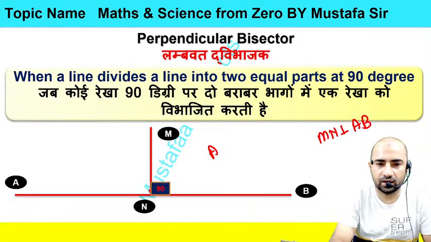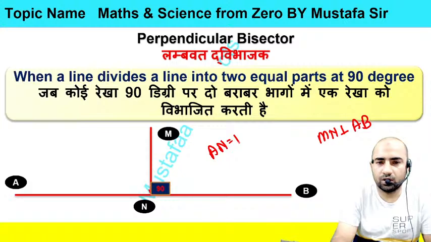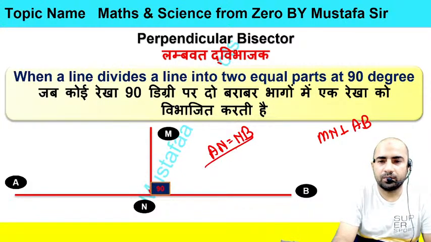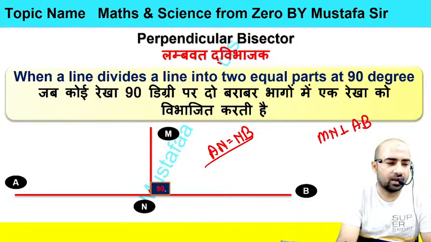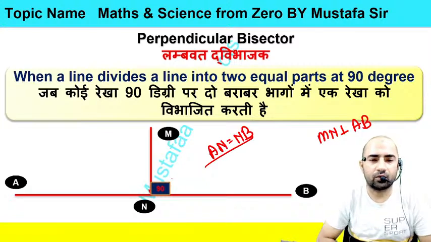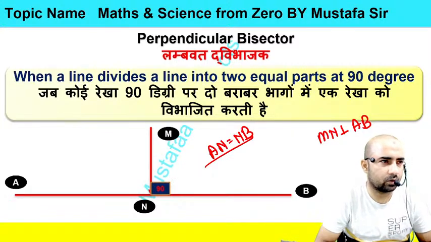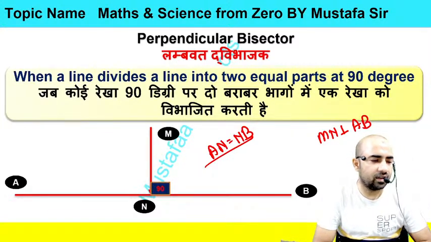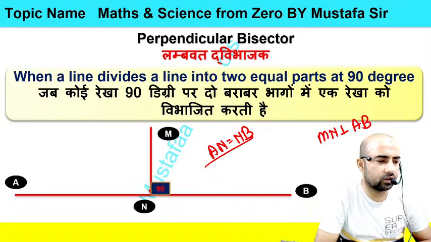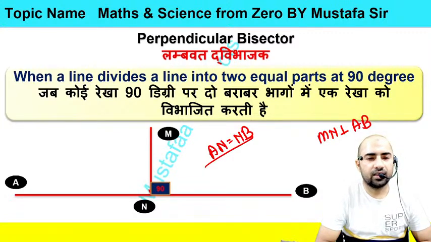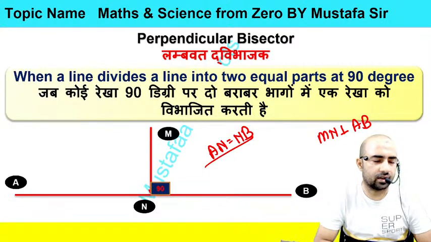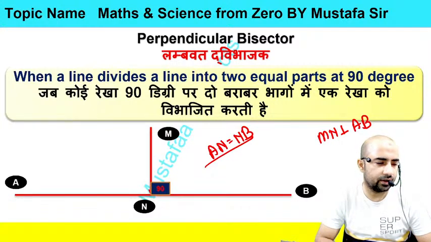You can also see here AN is equal to NB. So that means this MN is known as perpendicular bisector. Whenever any line divides any given line into two equal parts at 90 degree, then the line is called perpendicular bisector. I hope this concept is also clear to you.